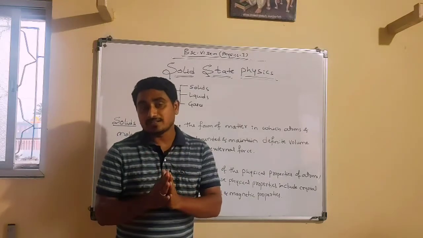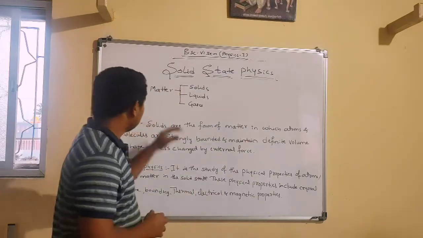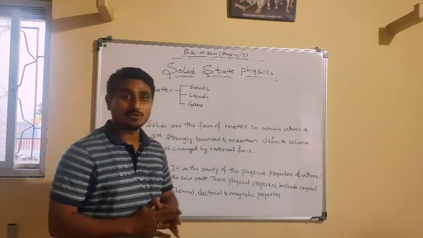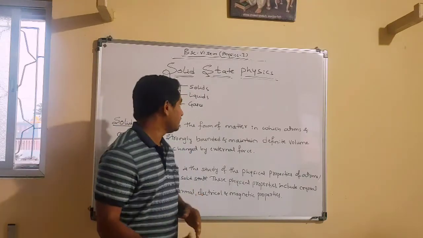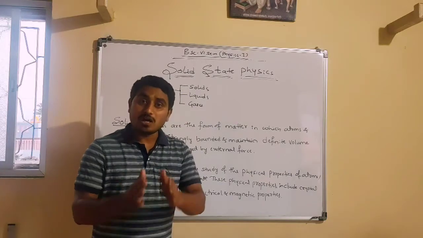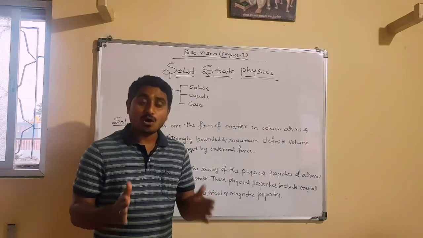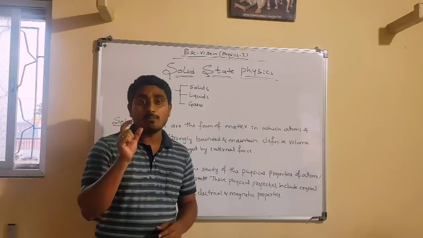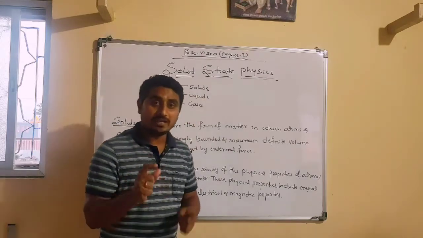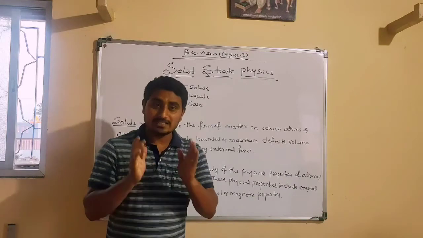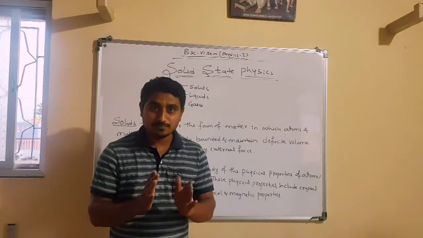And these matters are classified into three types. One is a solid, another one is a liquid, and the third one is a gas. On what basis do we classify them? On the basis of their molecular bonding. In solids, the molecular bonding is very tight and it has a definite shape and size.